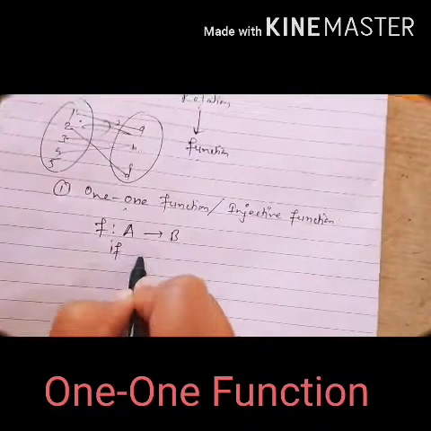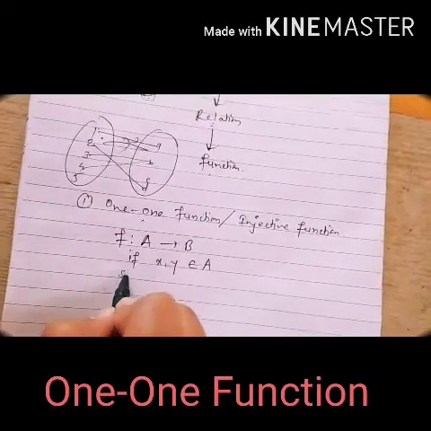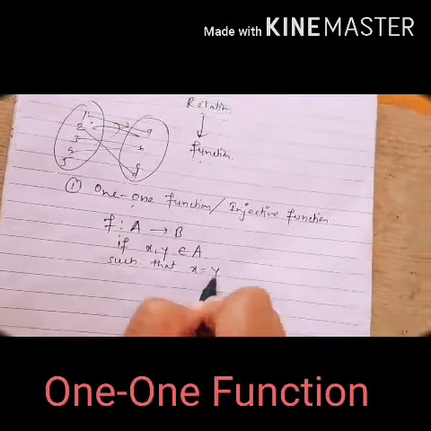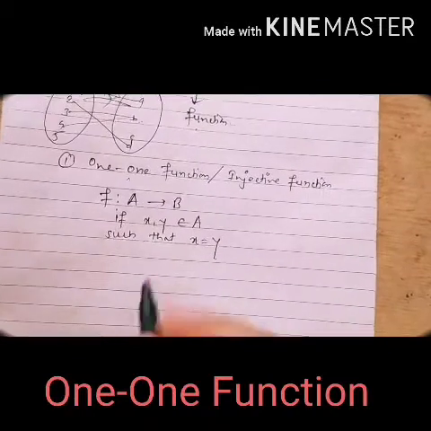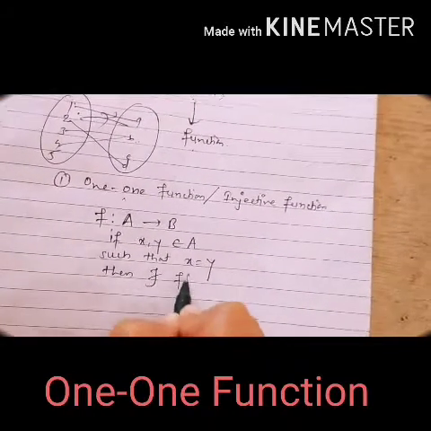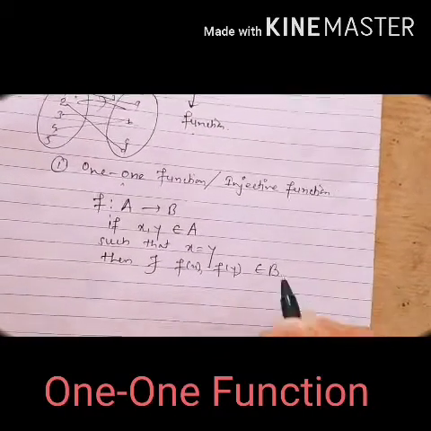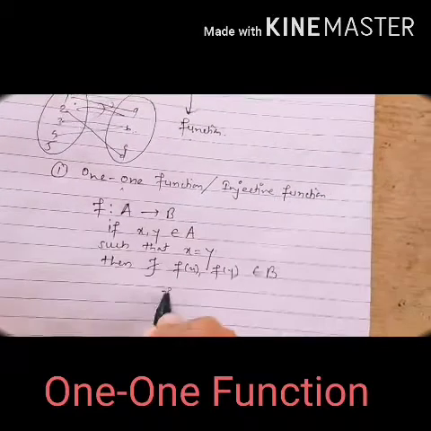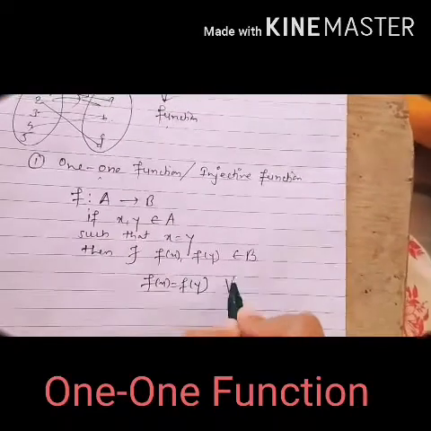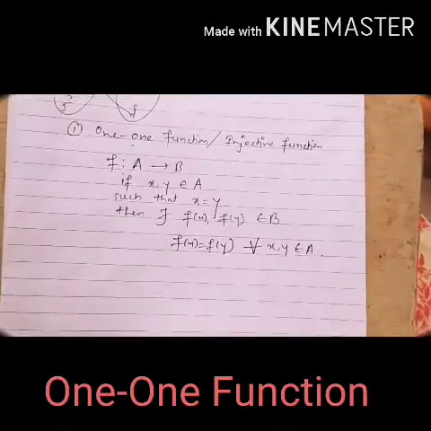Now what is a one-one function? If x, y belong to set A such that x equals y, then there exist f of x and f of y in codomain set B such that f of x equals f of y for all x, y in A. Getting?